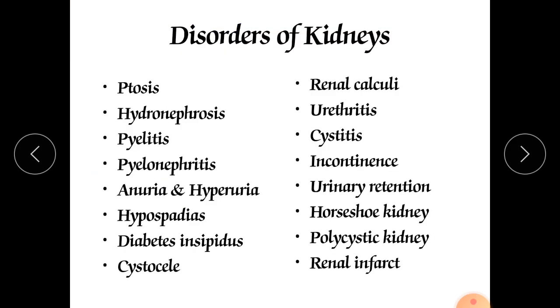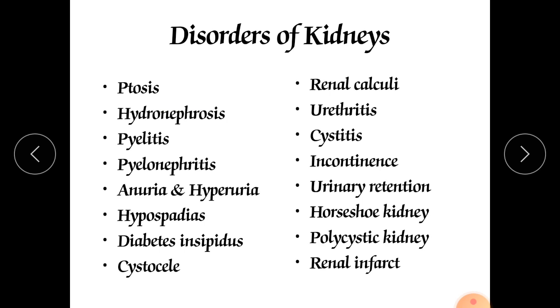Now this is the last point that we should discuss. It is called disorders of the kidney, and after this our kidney, our urinary system, will be over. Now the first disease or disorder is ptosis. It is also called nephroptosis. It is nothing but the drooping down of the kidneys. When the kidney hangs down, losing its position in the peritoneal cavity, when it is dropped down, that condition is called ptosis or nephroptosis.